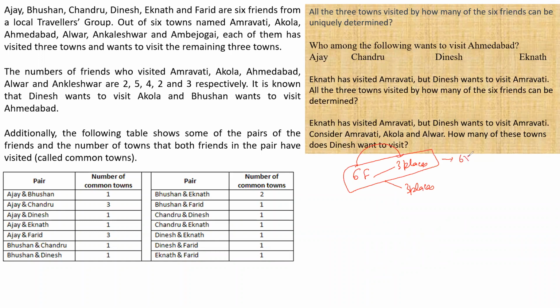Can I say the total number of visits are 6 into 3, 18? This is the most basic thing that I can pick up, right? The total number of visits are 6 into 3, 18, right? Okay.